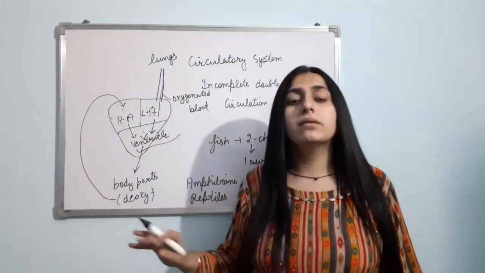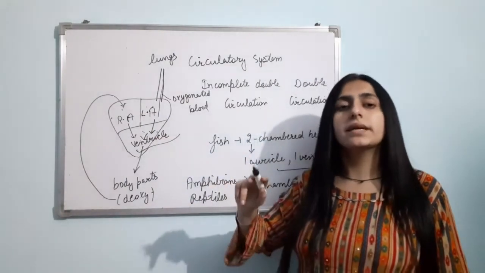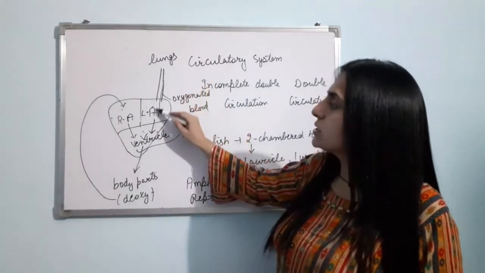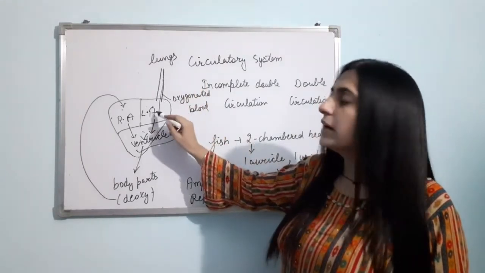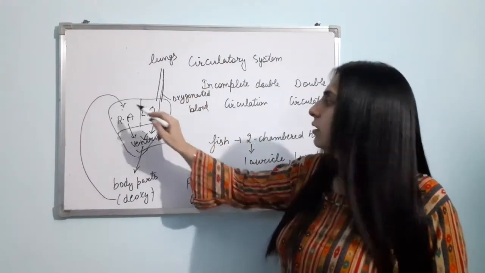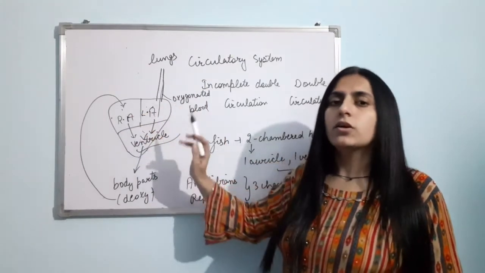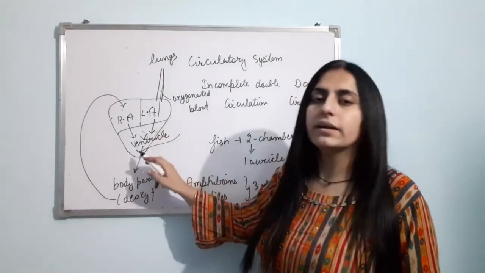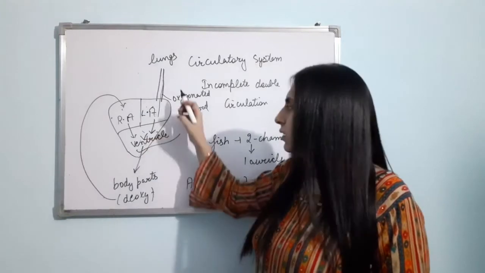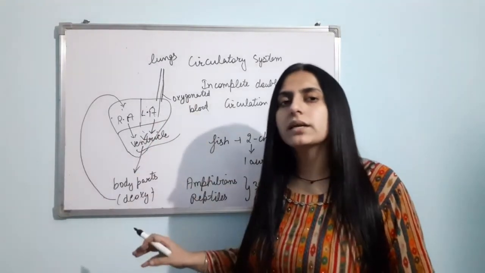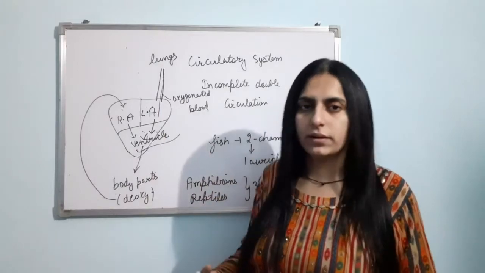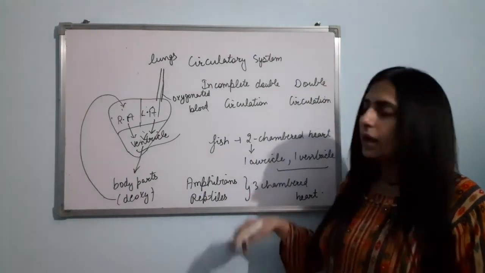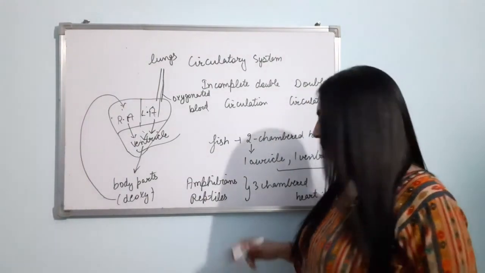So this is incomplete double circulation because there is mixing of the oxygenated and deoxygenated blood in the ventricle. You can clearly see, from the lungs, oxygenated blood is coming into the left auricle and then into the ventricle. From the body parts, deoxygenated blood is coming into the right auricle and again into the ventricle. So in the ventricle, oxygenated blood is also coming and deoxygenated blood is also coming, causing mixing of the blood. So this is incomplete double circulation that happens in amphibians and reptiles except crocodile. Okay, now next.